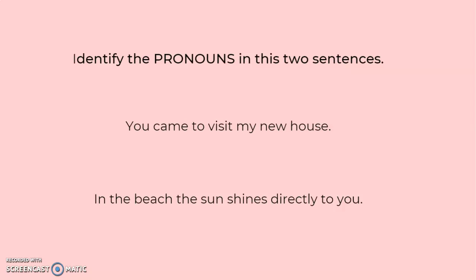When you write the sentences, I want you to circle the pronouns that you find, okay? You came to visit my new house is your sentence number 1. In the beach, the sun shines directly to you is sentence number 2.